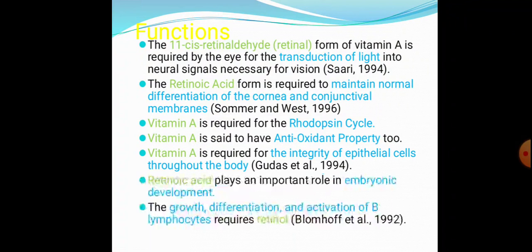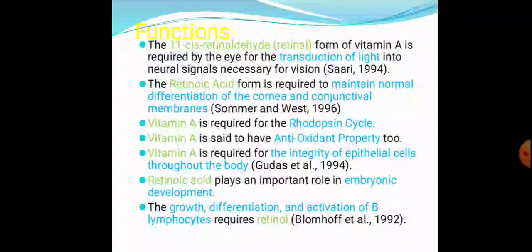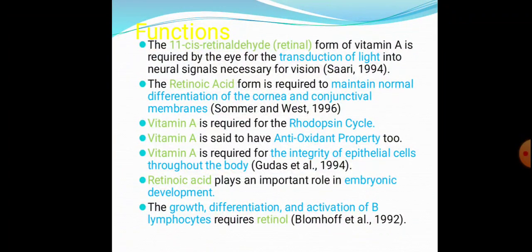So which are the roles of vitamin A? Transduction of light. Retinoic acid is concerned with maintenance of normal differentiation of cornea and conjunctival membrane. It has a role in Wald's visual cycle, has antioxidant property, has a role in embryonic development, maintaining integrity of epithelial cells, and also growth, differentiation and activation of B lymphocytes.